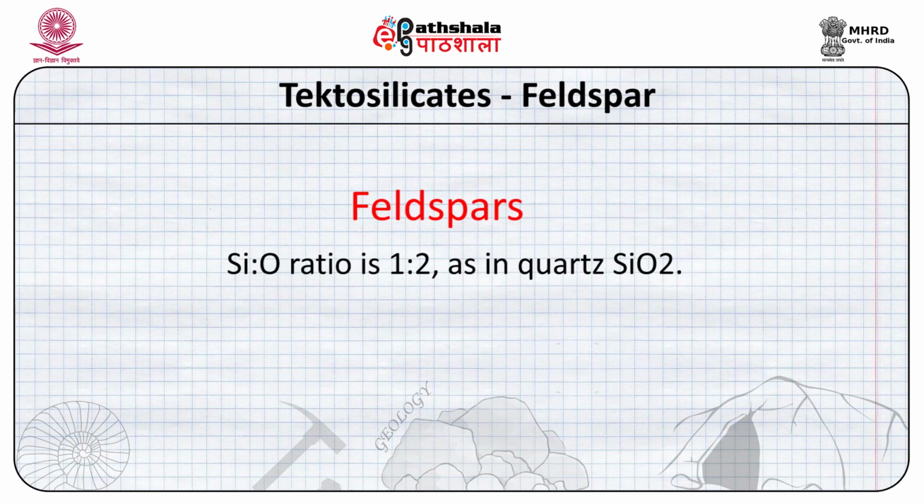Now, if there is a tetrahedra structure in which the silicon to oxygen ratio is 1:2 and there is no replacement of silicon, then the chemical formula of the mineral will be SiO2, which is what is represented by a common mineral, that is quartz.